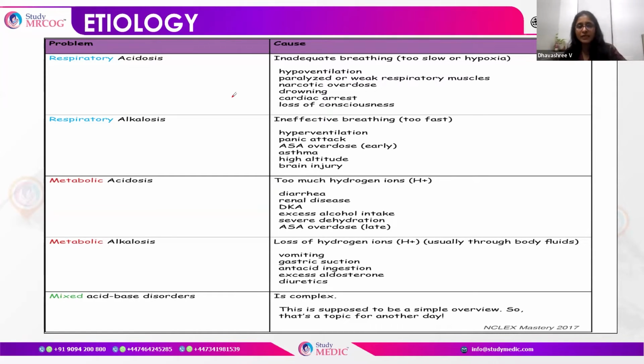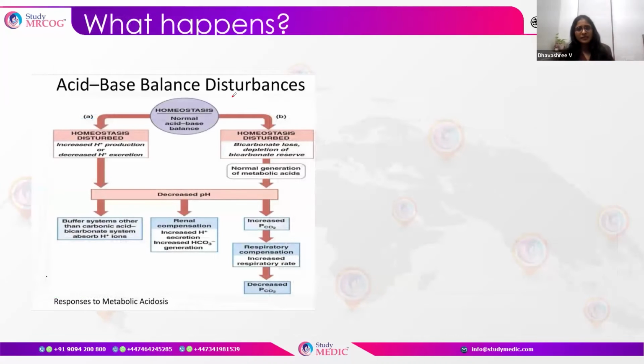We're not talking about mixed acid-base disorders because they are complex. Usually, what we get in the exams are straightforward, simple acid-base disorders.